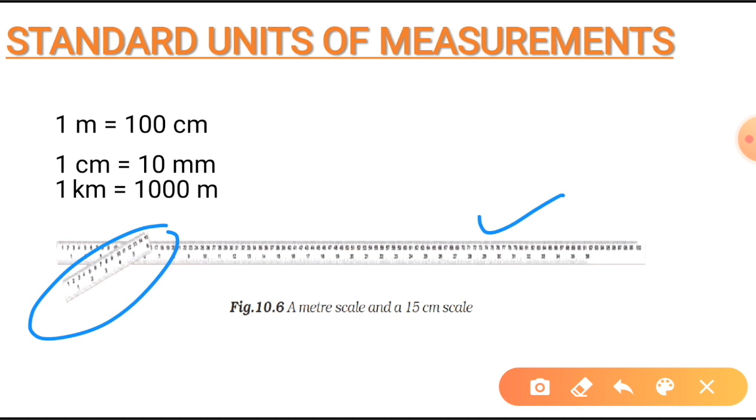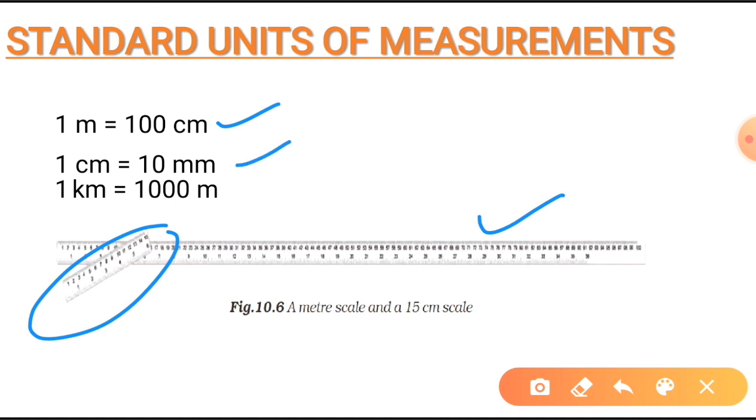Each meter is divided into 100 equal divisions, and each division is called a centimeter. Now have a look at your 15 centimeter scale which you have in your geometry box. There each centimeter has 10 equal divisions and they are millimeters. That's why we can say that 1 meter equals 100 centimeters and 1 centimeter is equal to 10 millimeters.